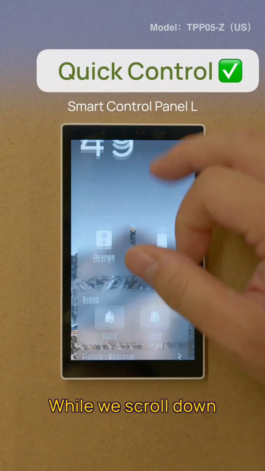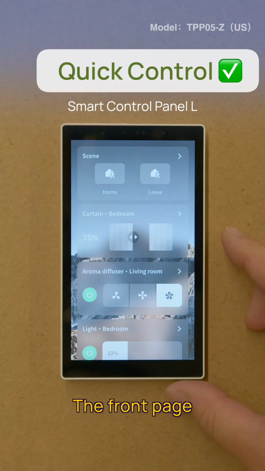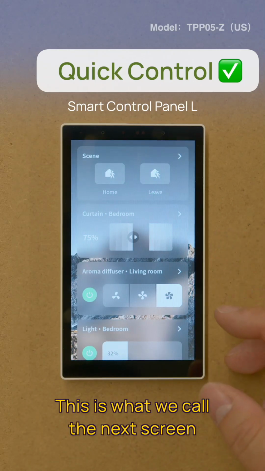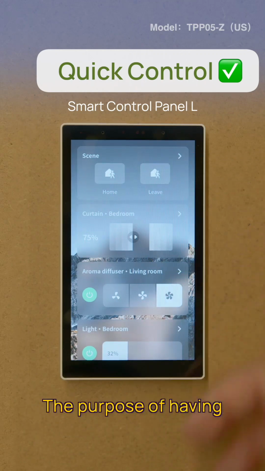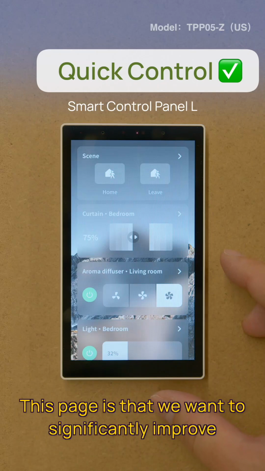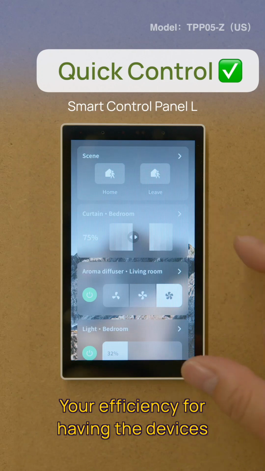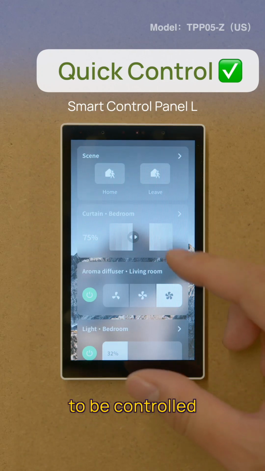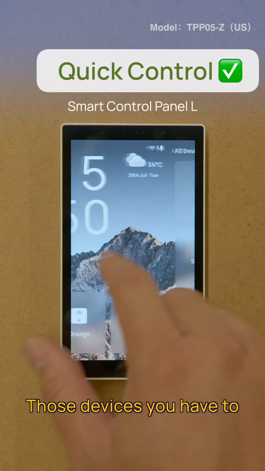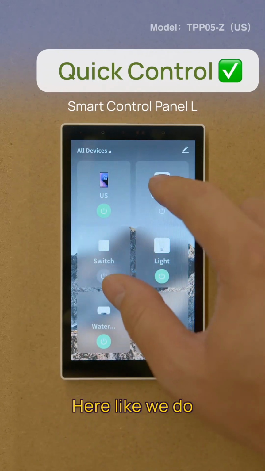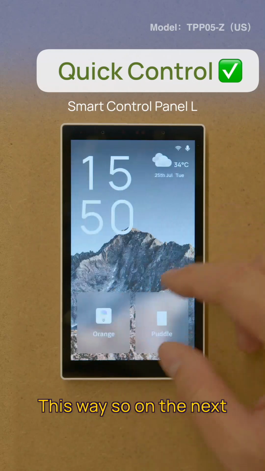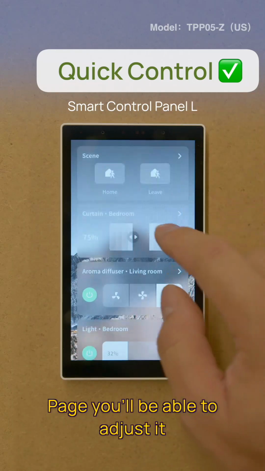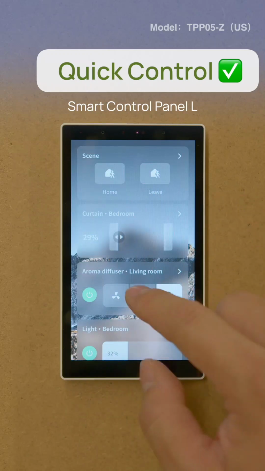While we scroll down the front page, this is what we call the next screen. You'll see that we have devices here. The purpose of this page is to significantly improve your efficiency in controlling devices, compared with the device list. On this page, you'll be able to adjust just this way.